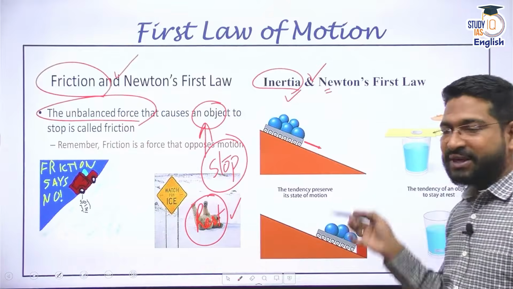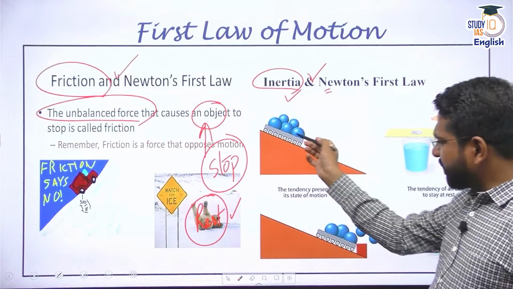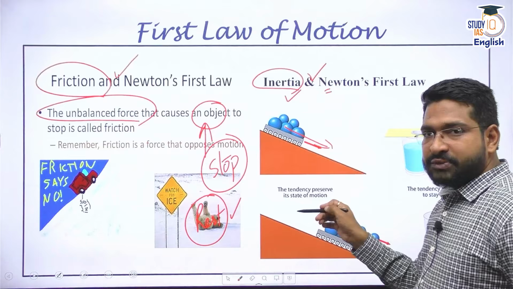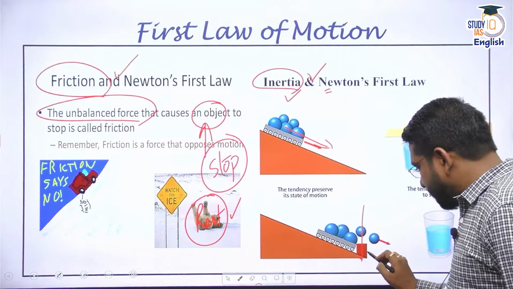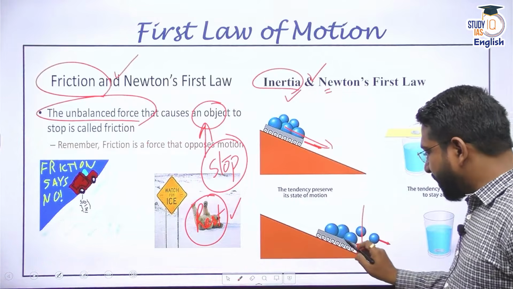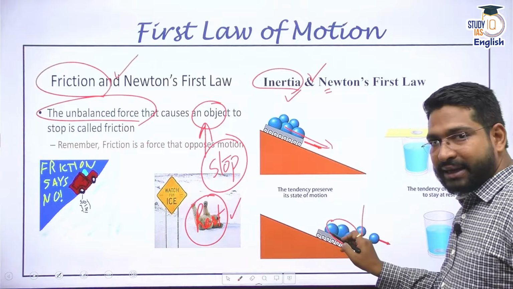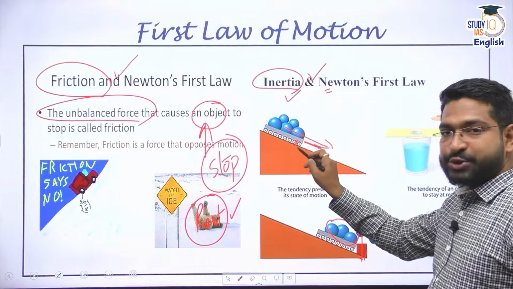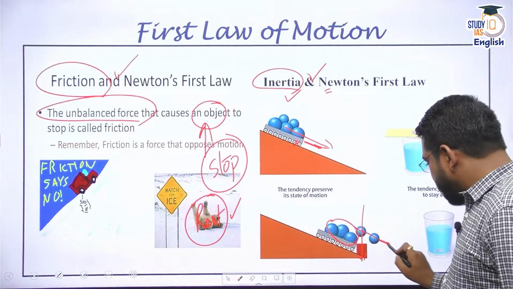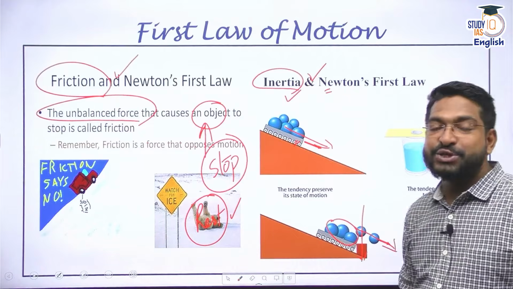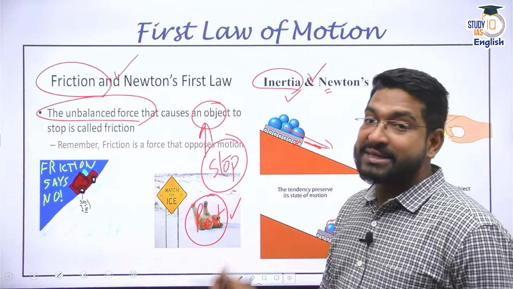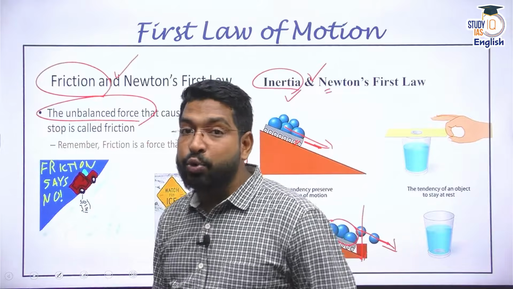Now you must have seen this example: if something is in motion and I suddenly obstruct it, what is going to happen? This body has stopped, but the balls here are in motion along with this trolley. As soon as I stop it, the balls try to continue their motion. This is called inertia, and this kind of inertia is called inertia of motion.